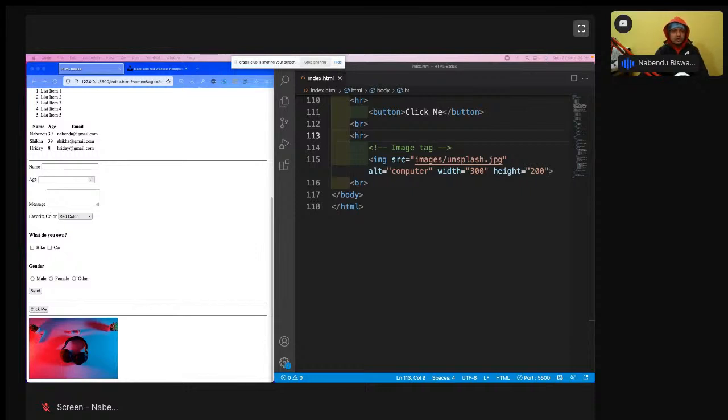There is something known as semantic HTML. If you use semantic HTML, what happens? Suppose a blind person comes to the website. A blind person also sees the website and all. They have a special software known as a screen reader, and nowadays voice commands are also there. So they will say to the computer, open google.com, or open a news site, like asktak.com or something like that.